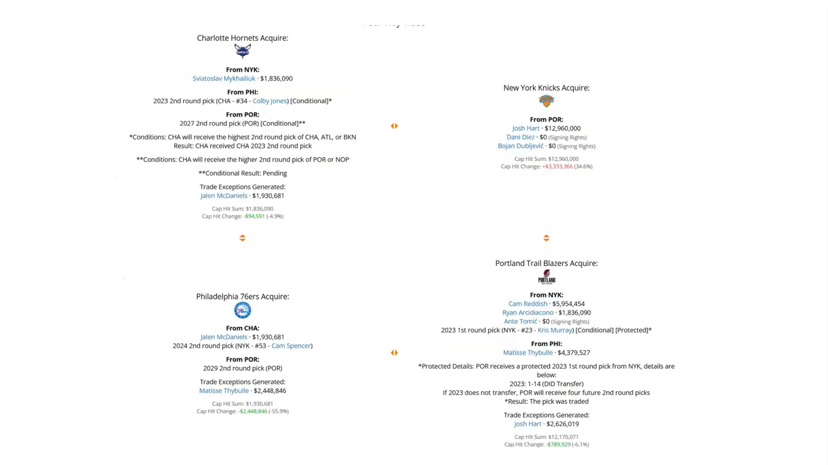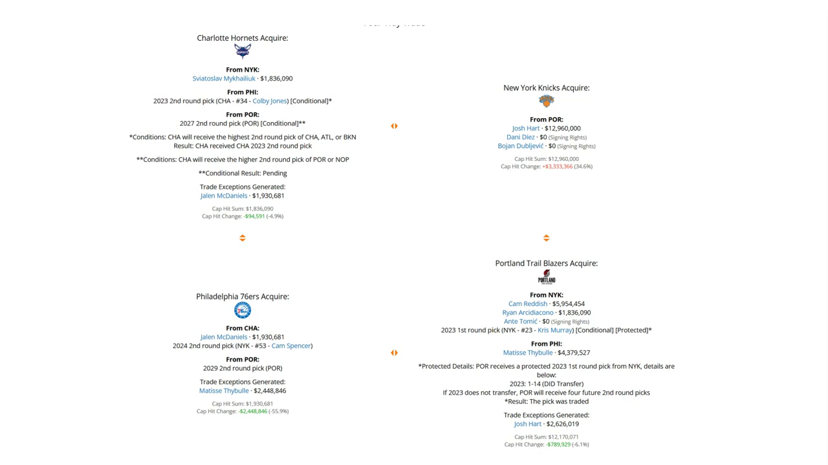Josh Hart, he would get traded again, this time going from the Portland Trail Blazers, and was part of a 1-for-4 trade in which Hart, along with Danny Diaz and Bojan Dubuljevic, would go from Portland to the New York Knicks. In exchange, the Blazers would get back from the Knicks Cam Reddish, Ryan Arcidiacono, Ante Tomic, and a first-round pick in 2023. The 76ers and the Charlotte Hornets would get involved in this trade, where the Knicks would send Svi Mykhailiuk to the Hornets, and Philadelphia would pick up Jalen McDaniels, a second-round pick from Charlotte, and a second-round pick in 2029 from Portland, and the Blazers would pick up Matisse Thybulle from Philadelphia.